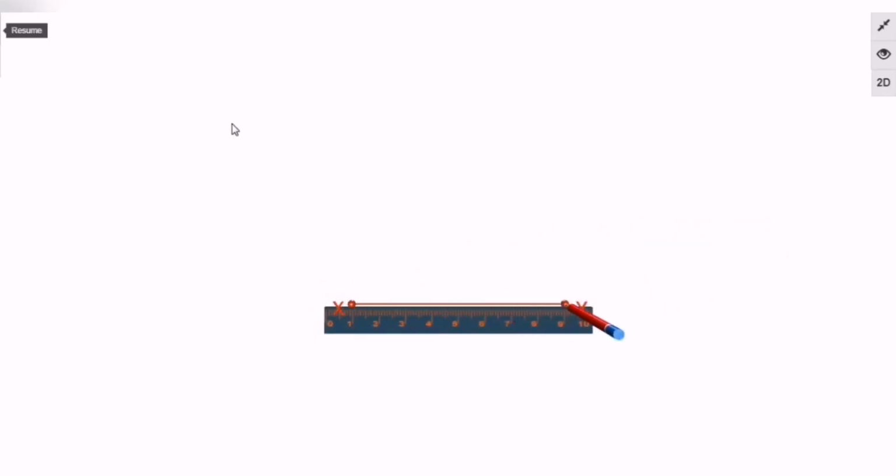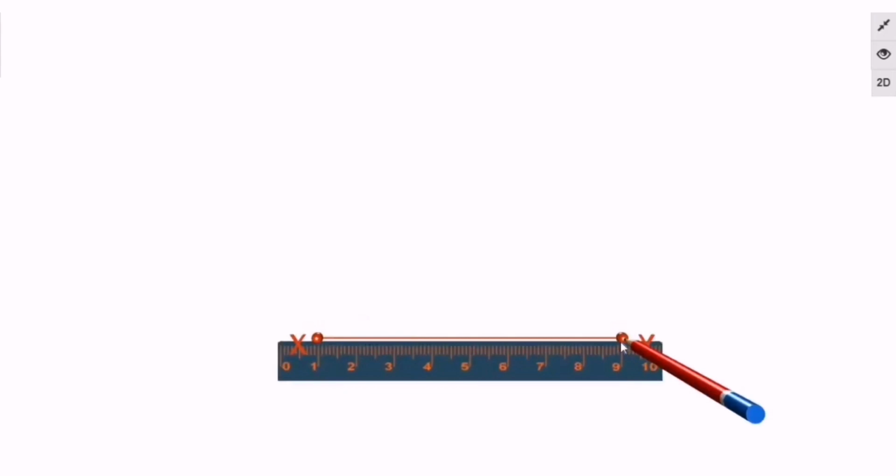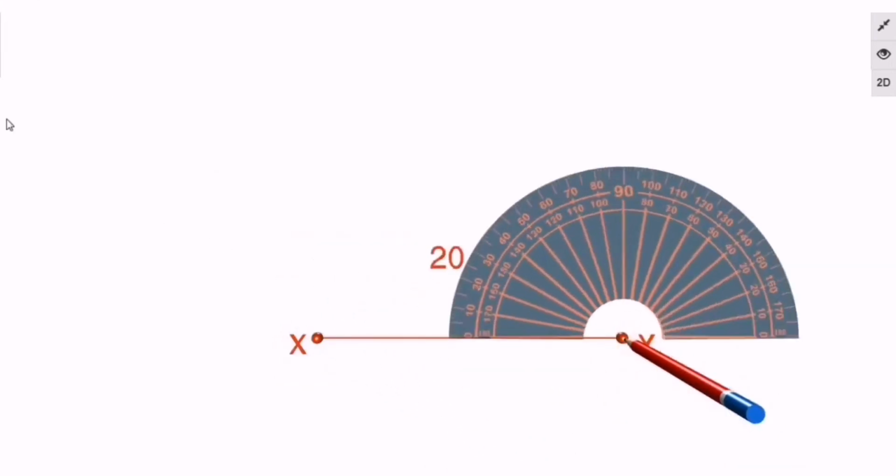So boys and girls, let's try to draw medians in a right angle triangle and try to locate the position of the centroid in that triangle. Okay, to draw a right angle triangle, that means one of the angles of that triangle will be 90 degrees. So begin with drawing a base side. Presently over here XY is taken as the base side, and then choose the vertex of that segment on which we are going to draw the right angle. Presently I'm going to choose letter Y for the 90 degrees.